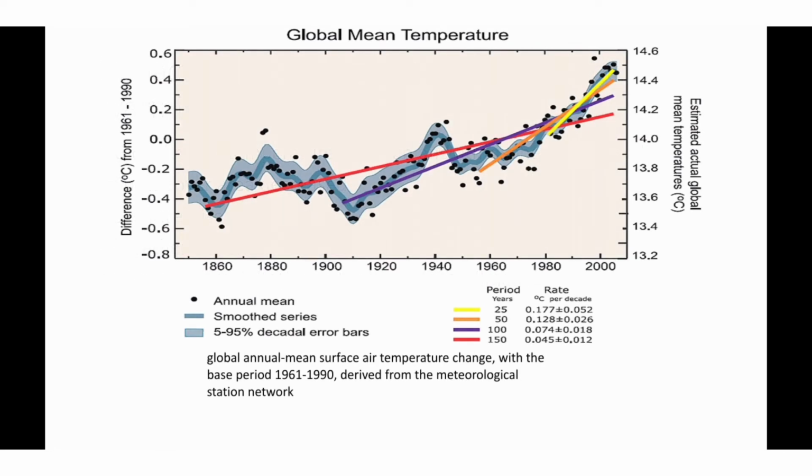This graph shows the changes in global mean annual surface air temperature, which is on the y-axis on the left side, and the actual temperature is shown on the right side y-axis. Global mean surface air temperature is increasing along with many fluctuations.